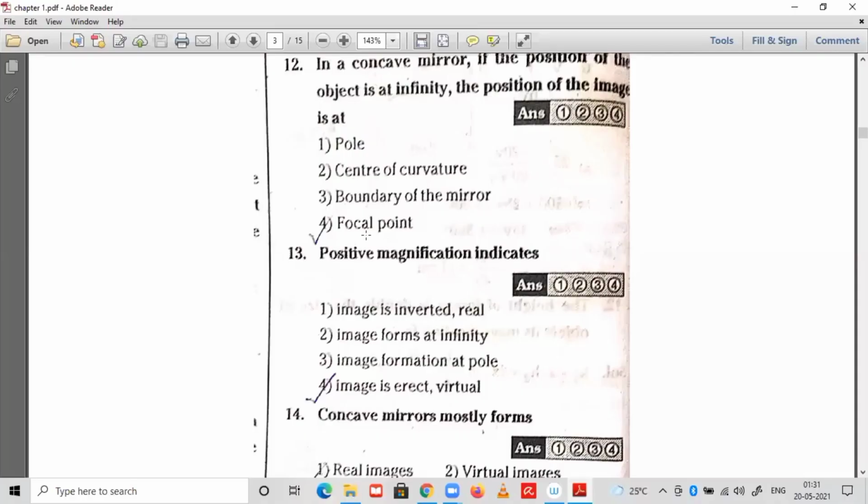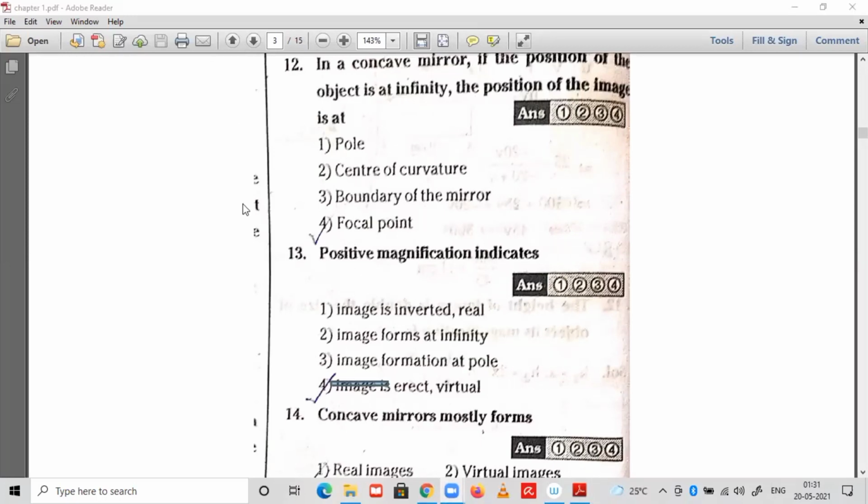Look here. For positive magnification, what is the nature of the image? Virtual and erect. So option 4 is the correct option.